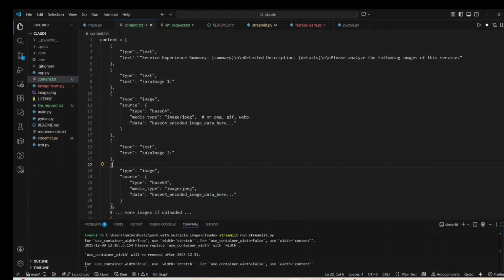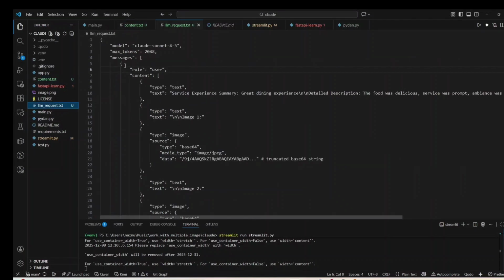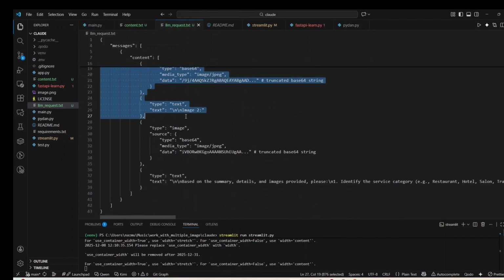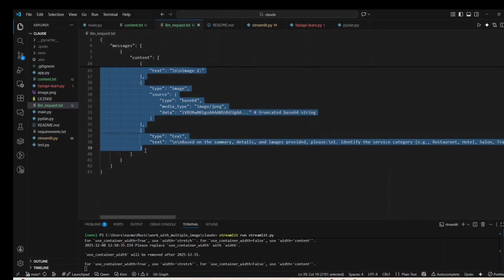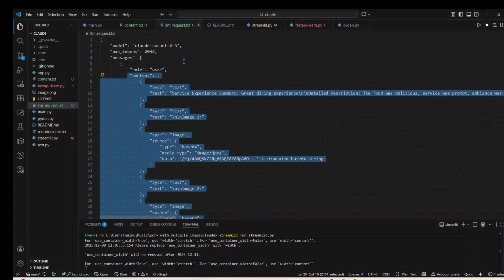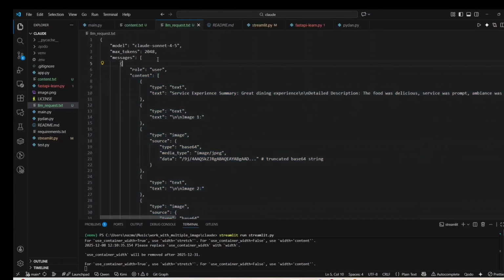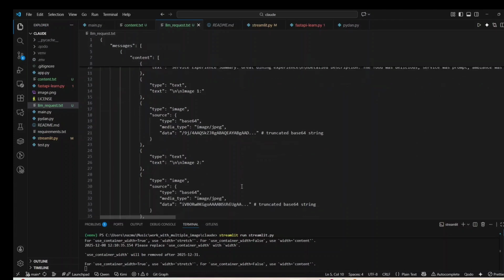When we send it to the LLM, I need to mention other things. So what should the LLM request look like? I need to mention the model and max tokens, and in the messages section I mention the role and the content that I structured. Now my LLM request is ready, I just need to execute it. The AI now has the summary, the detailed description, and the 5 images, which really helps it know what to do and how to do it.